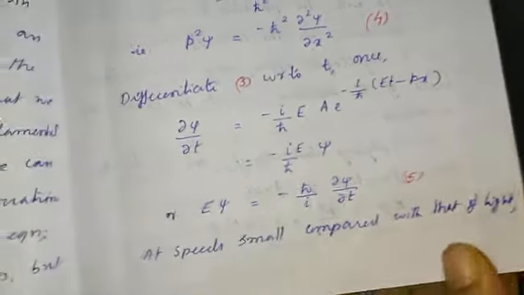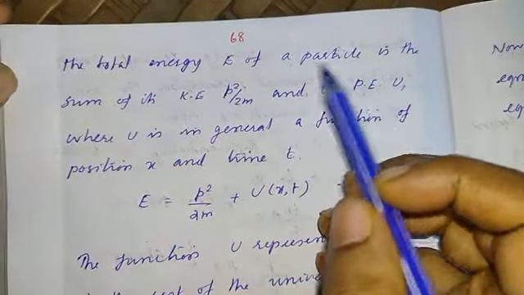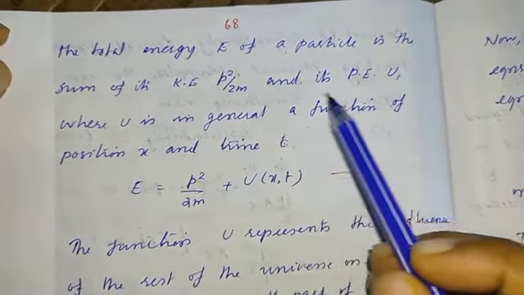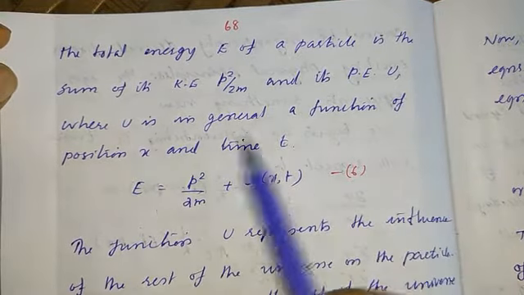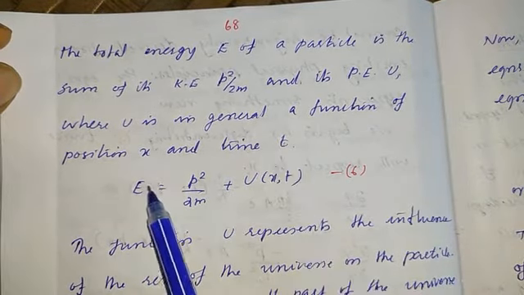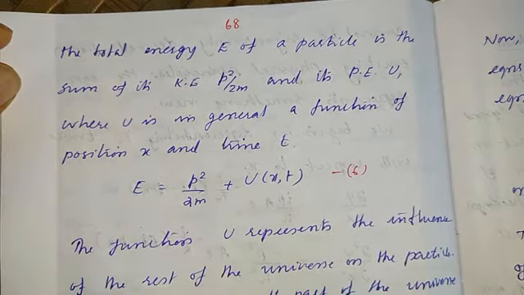At speeds small compared with that of light, the total energy E of a particle is the sum of its kinetic energy p square by 2m and its potential energy U, where U is in general a function of position x and time. So we can represent E as p square by 2m plus U of x, t.